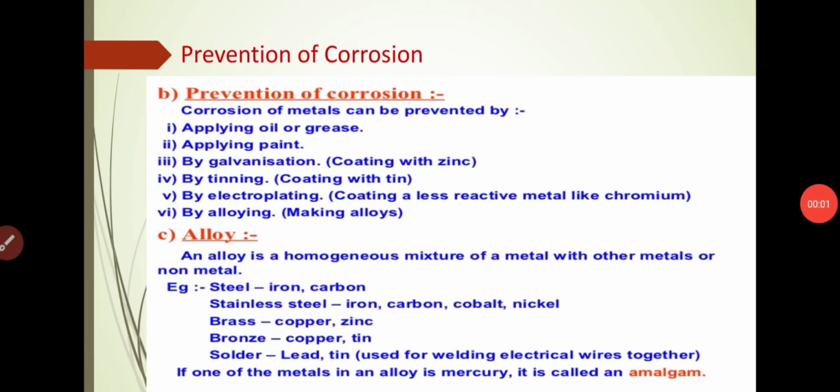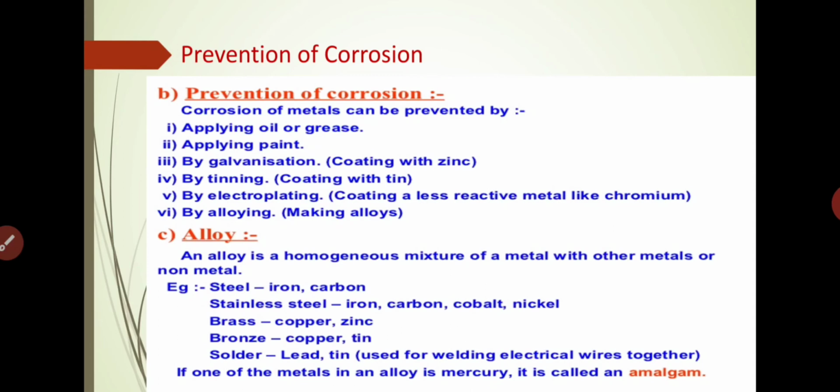Yes, now our next topic is the prevention of corrosion. Rusting of iron and corrosion of other metals can be prevented by not allowing air to come in contact with the metal. Some of the methods for doing this are: corrosion of metals can be prevented by applying oil or grease.